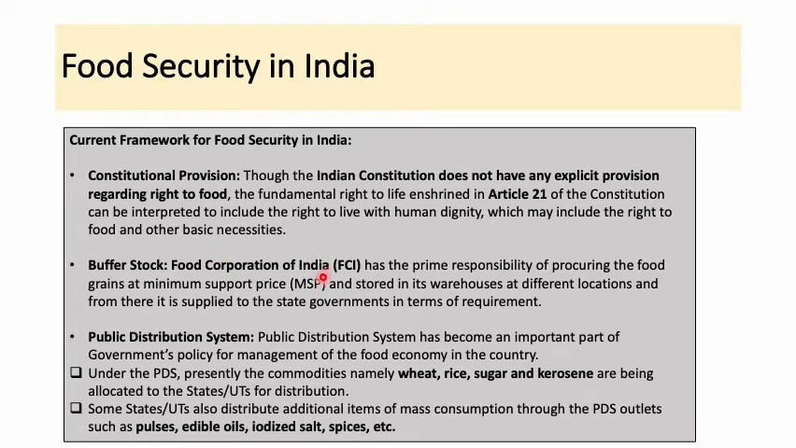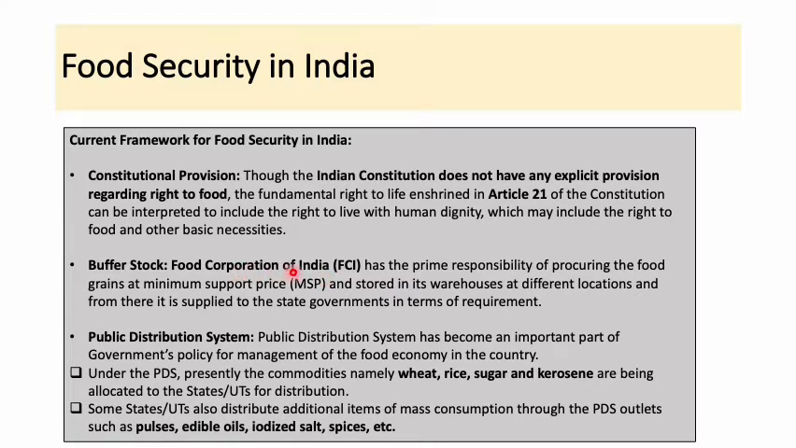So the right to food is not directly a fundamental right, but Article 21 provides for the right to life. Okay? It is explained that it is not just a life of survival, but also one with human dignity, which can be ensured only through minimum nutrition levels and other basic amenities like sanitation, water, etc. Okay.